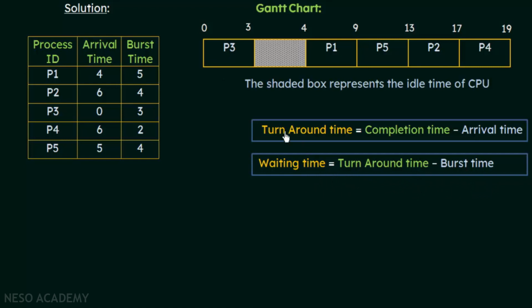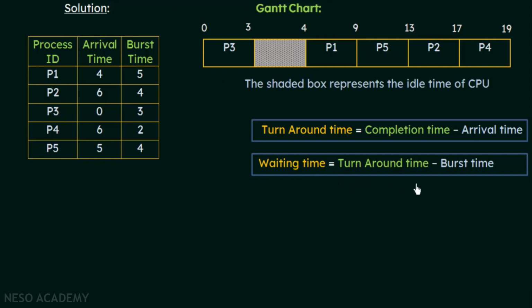Now we already calculated the turnaround time. Turnaround time is the entire time that a process takes to complete its execution. And from that, if we subtract the burst time, that means the time that a process actually needs for its execution in the CPU, which is the burst time.